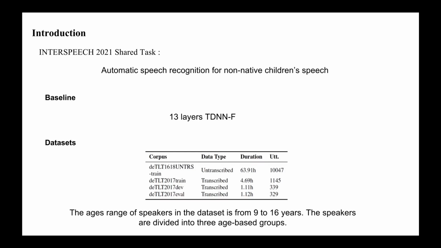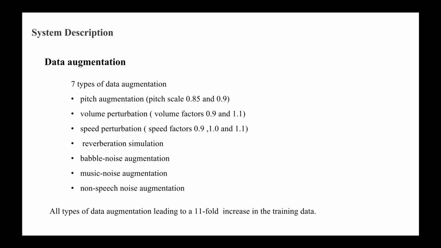Second part, system description. For data augmentation, to increase the amount of training data and enhance the robustness of the model against different speaking styles, reverberation, and background noises, we applied 7 types of data augmentation methods, namely speed perturbation, volume perturbation, reverberation simulation, babble noise augmentation, music noise augmentation, non-speech noise augmentation, and pitch augmentation. These types of data augmentation, in total, resulted in an 11-fold increase for the training data.